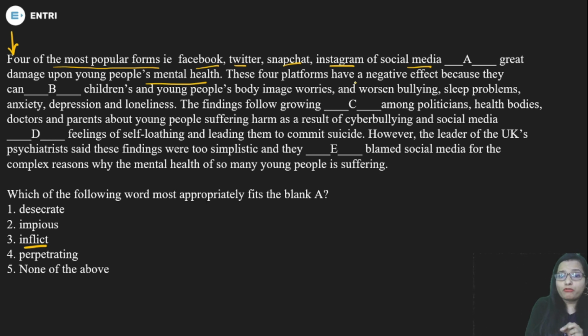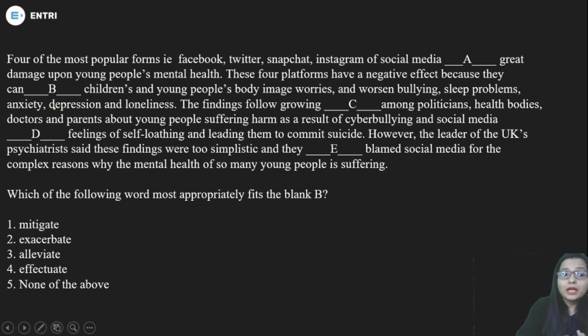These four platforms have a negative effect because they can do what? They can mitigate, exacerbate, alleviate, or effectuate. Alleviate and mitigate both have the same meaning, when you make something less severe. When something is very painful and you make it less severe, this is the meaning of mitigate or alleviate.